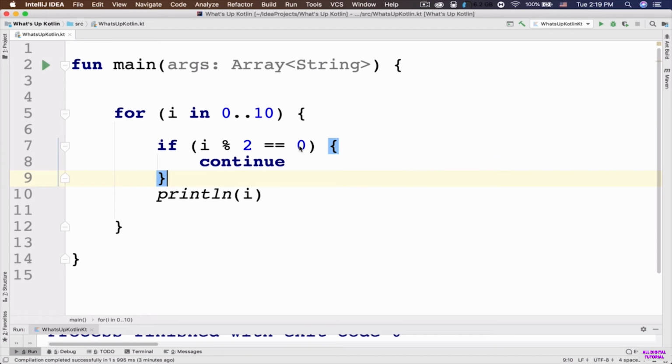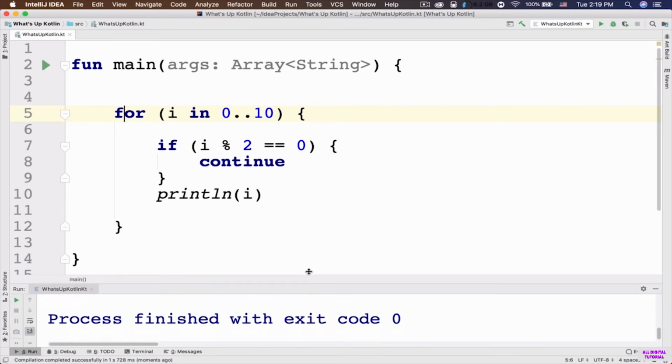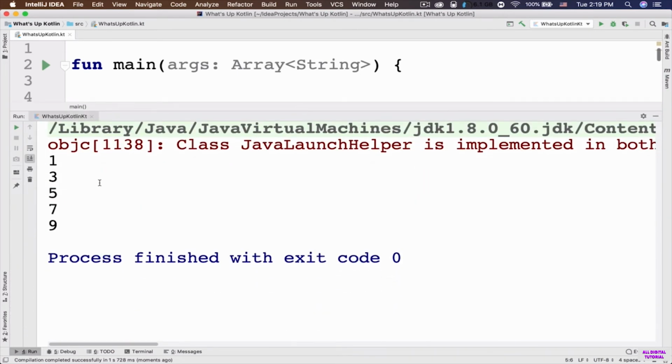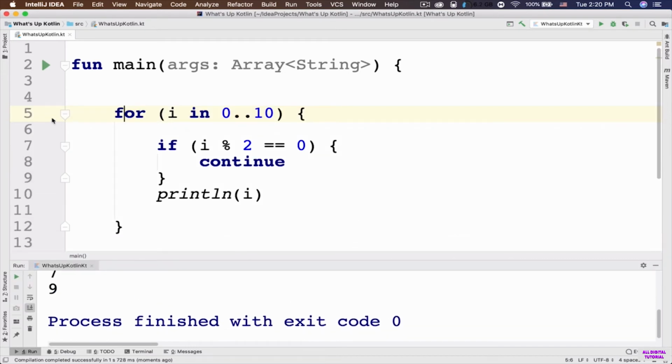So when I say continue, this means that I want to skip a loop iteration for this specific case where i modulo 2 is equal to 0, or in other words, where i is actually an even number. In that case, I want to skip this loop iteration and go back to the condition inside the parenthesis of this for loop, and check it again. So let's run the app and see the result. Let me show you the console area, and here you can see that the odd numbers are outputted to the console. If you want to control the flow of the program, you can use a breakpoint here, and let's click on the debugging icon and see how this for loop is executed.